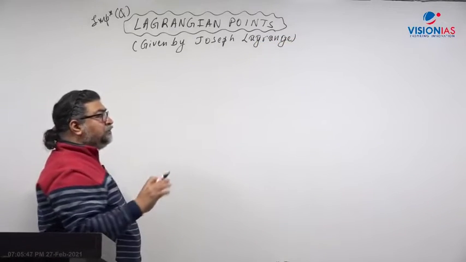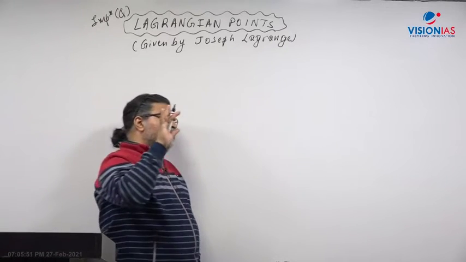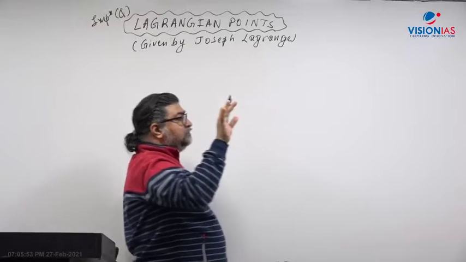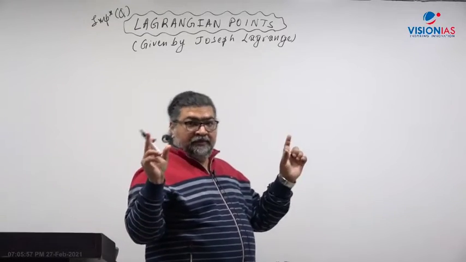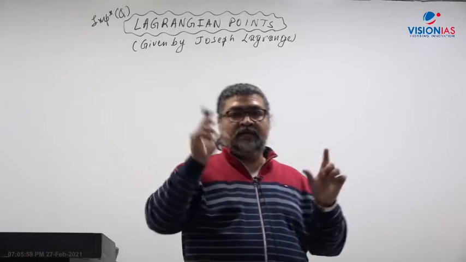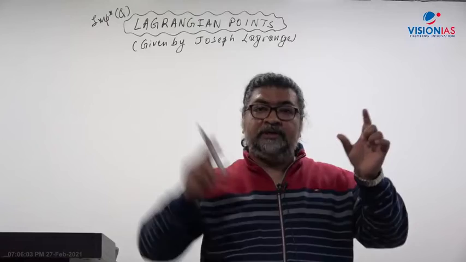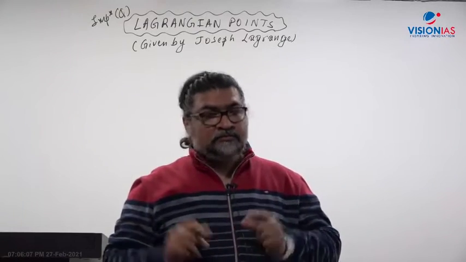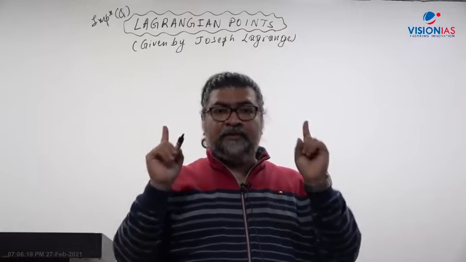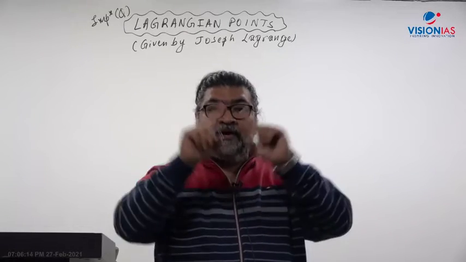Now what is the concept here? The concept of Lagrange points is that there are 5 points in outer space with respect to 2 heavenly bodies. If we take 2 heavenly bodies, Earth and the Moon, Earth and the Sun, Jupiter and Mars, Jupiter and its moon, any 2 celestial bodies, then with respect to that 2-body system there are 5 Lagrange points.